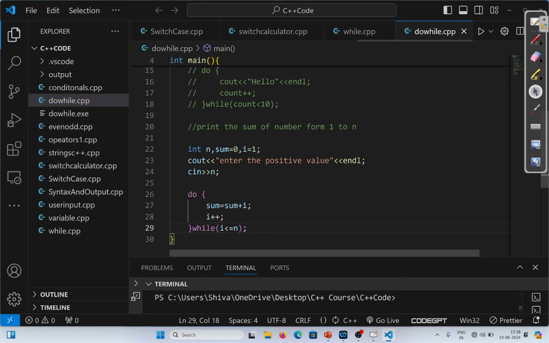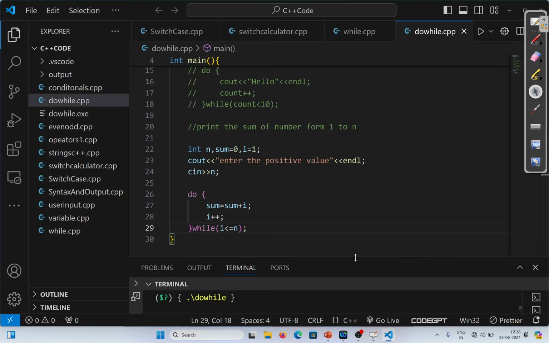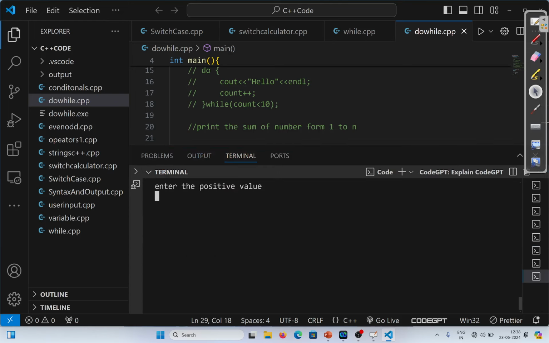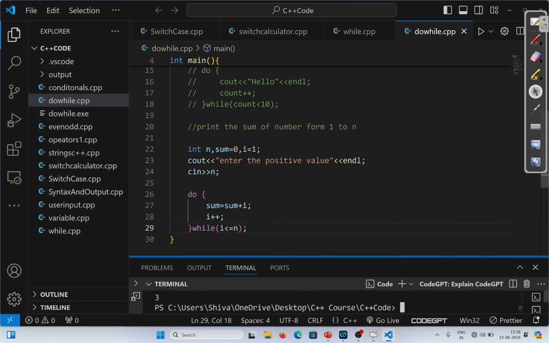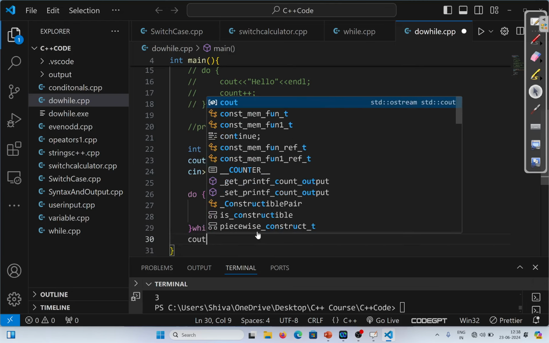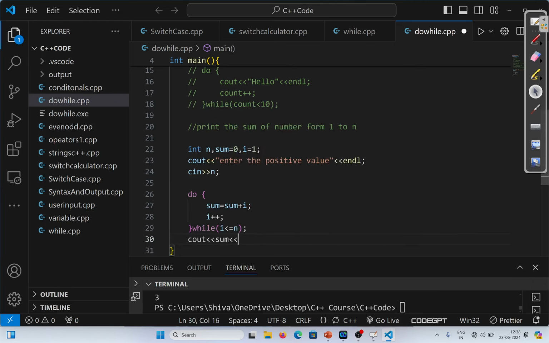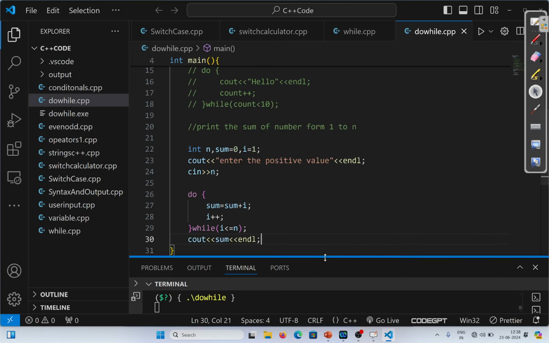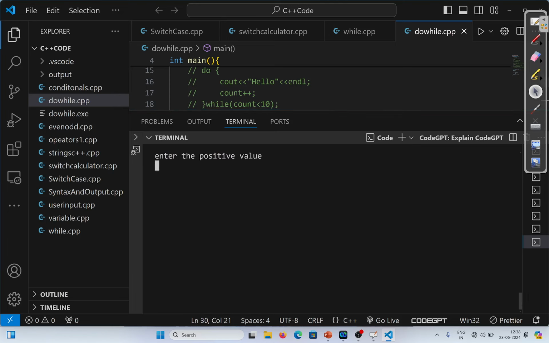Let's save this. Let's execute this program. So it is asking me for the positive value. I provided the value as 3. Now clicking enter. Okay, we forgot to print the sum variable. We also need to print out sum. Then, enter the positive value. I am entering 3. So we got the sum as 6.